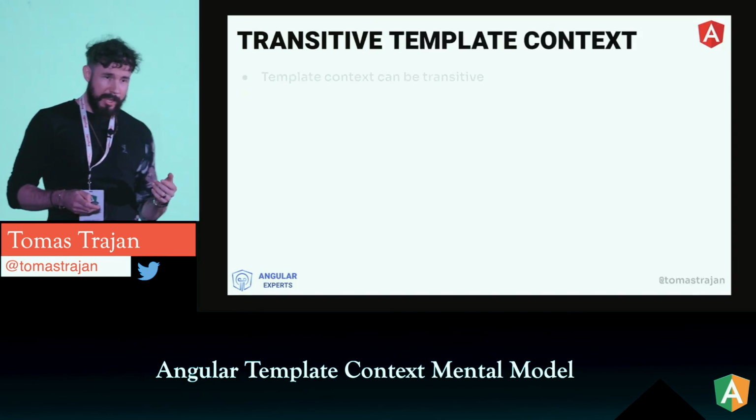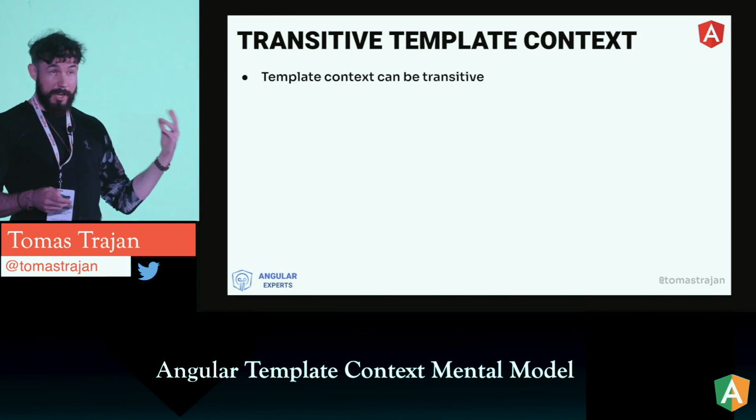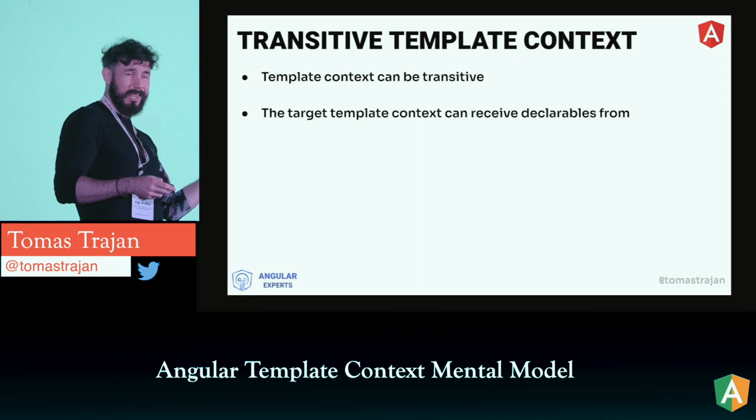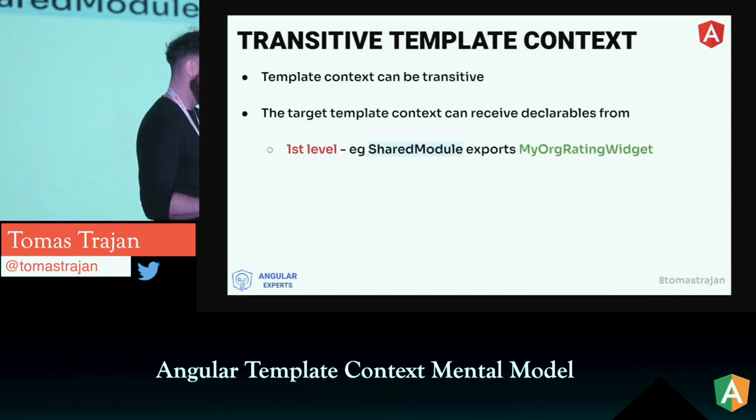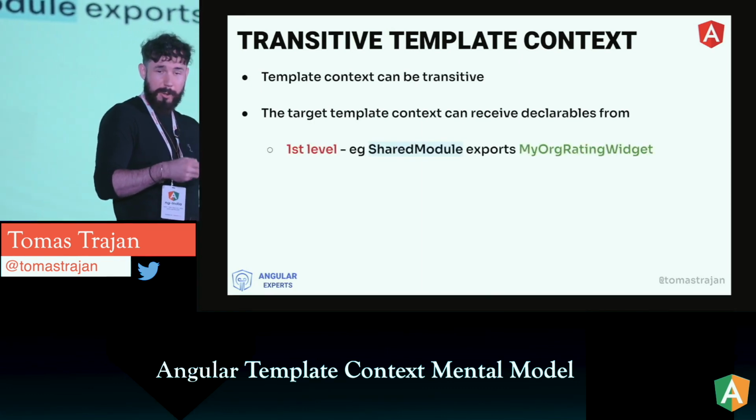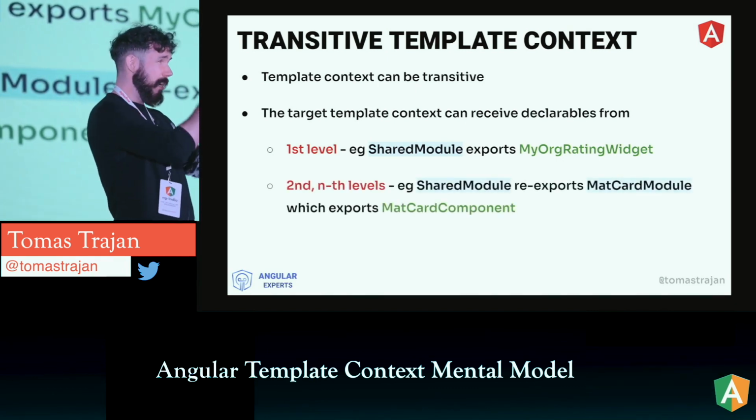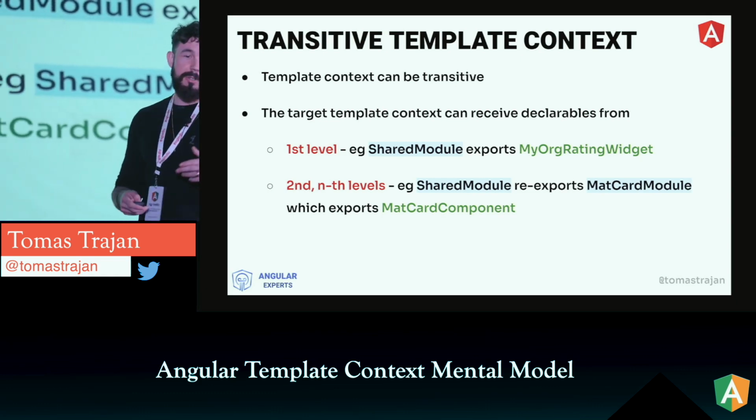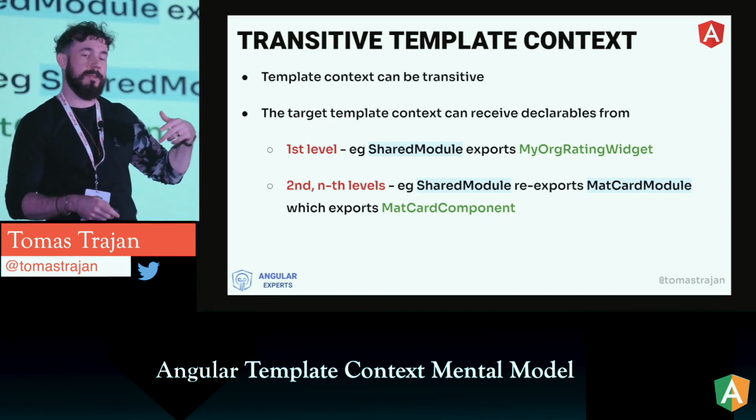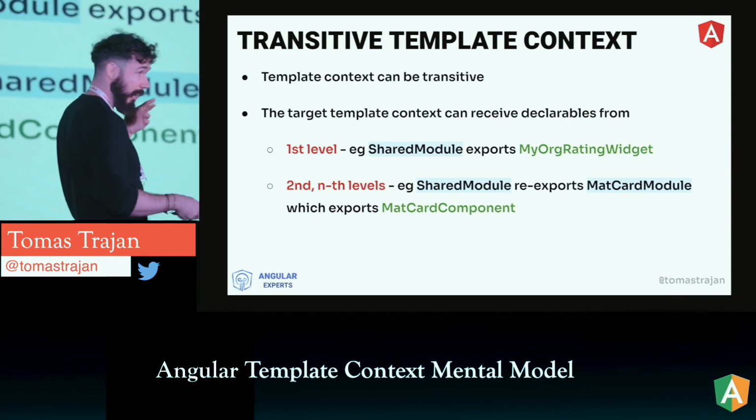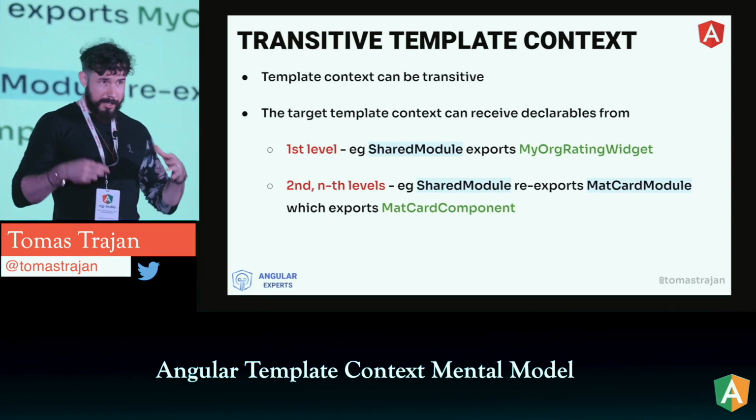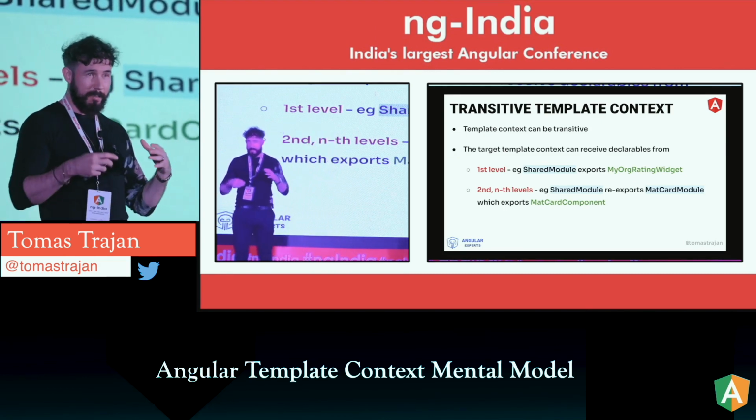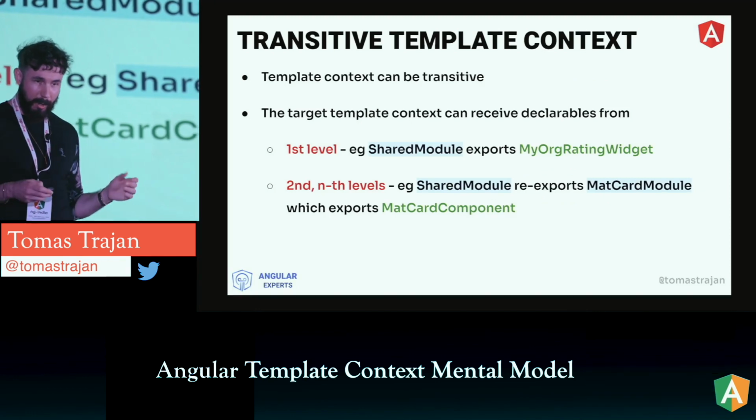So the summary of that is that the template context based on NgModules can be transitive. The target template context can receive declarables from the first level, so that's like if the shared module exports this local my organization rating widget, or from the second till nth levels, as deep as we want to go, but hopefully we don't go too deep. So that's as if the shared module re-exports the material card module, which re-exports the material card component. And as you can see, this can get complicated pretty quickly, and that's why we will see later that standalone components can simplify this whole thing quite a lot.